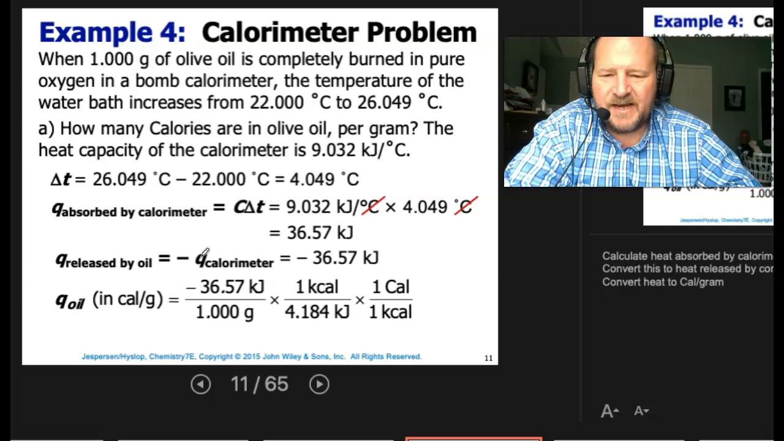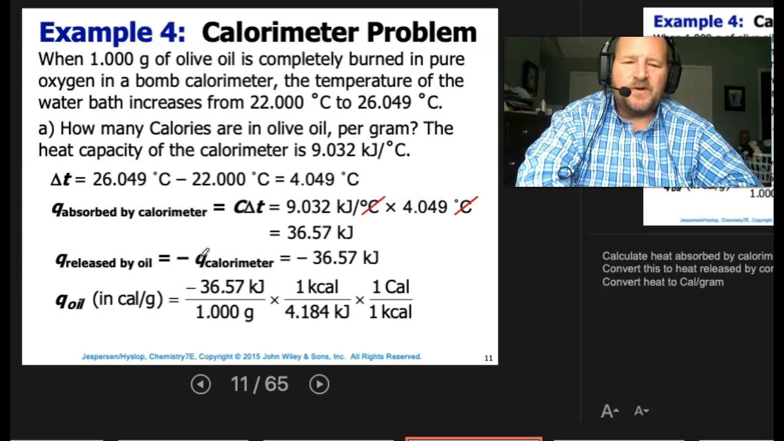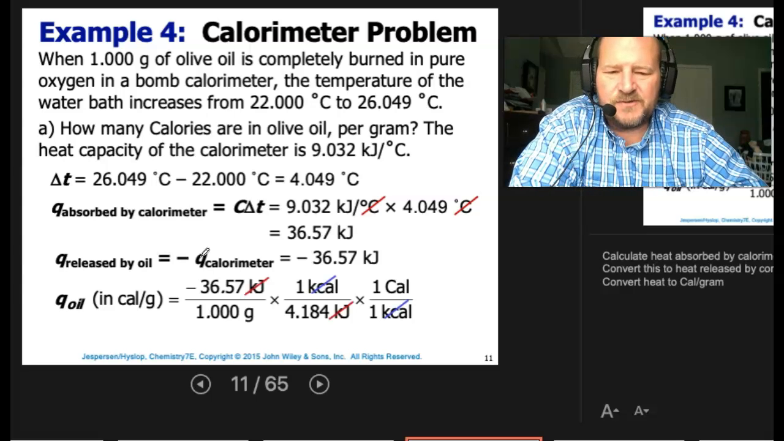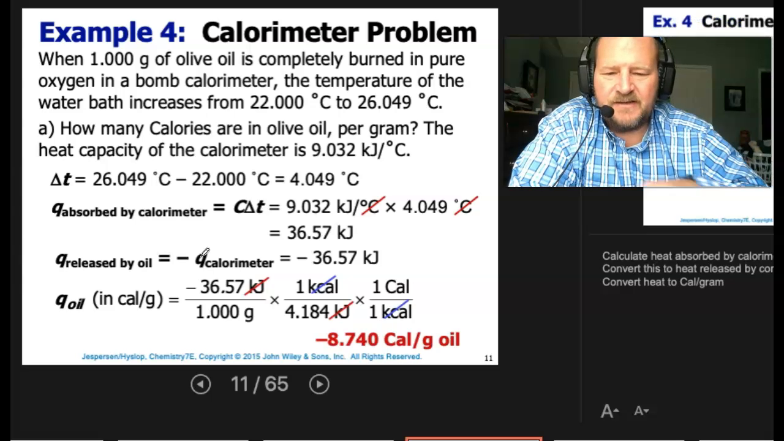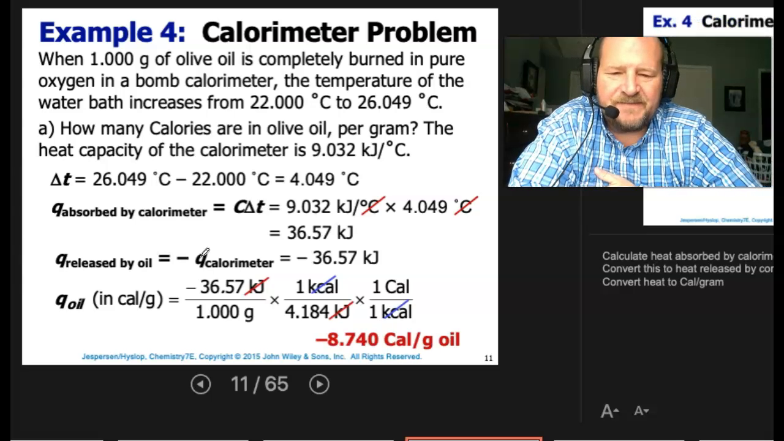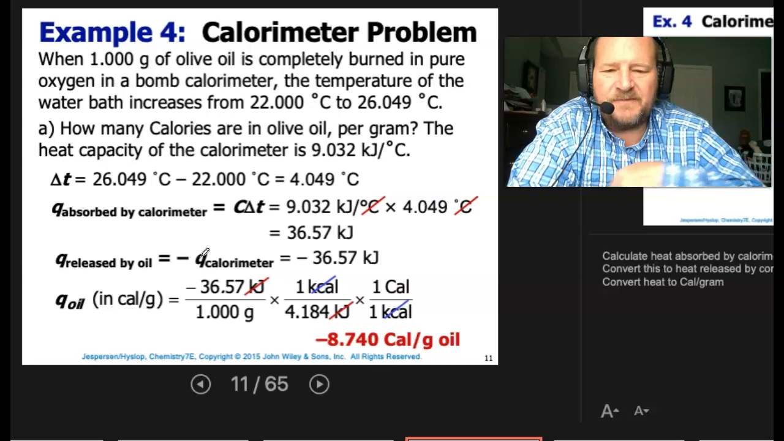That gives us 1 kcal times 4.184 kilojoules. That gives us 1 food calorie over 1 kcal. Kilojoules will cancel out, kcals will cancel out, and we're told it's negative 8.740 calories per gram of oil.